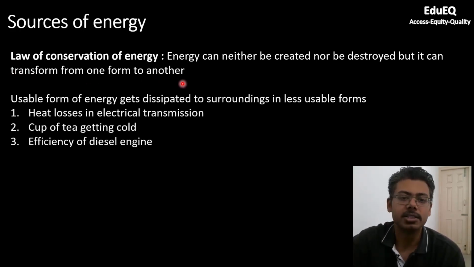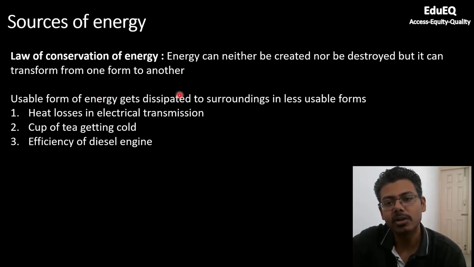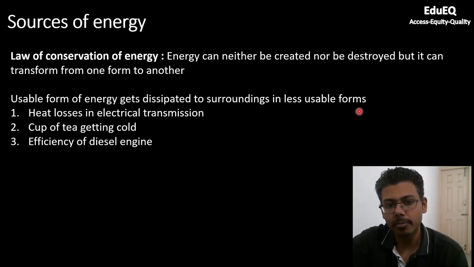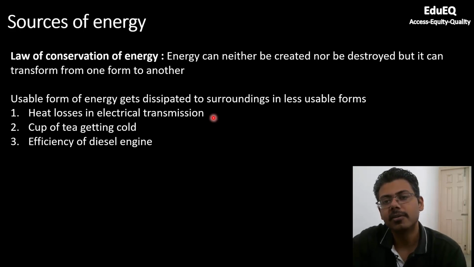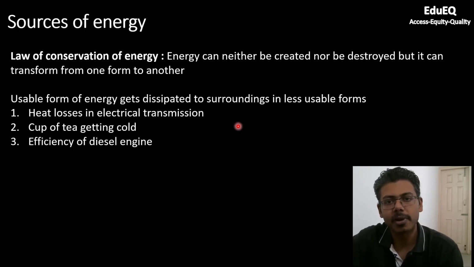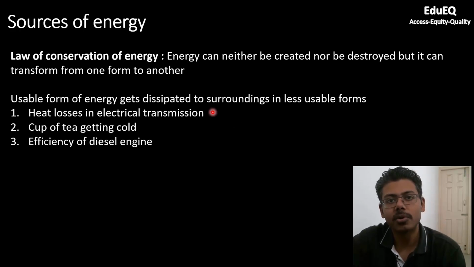Means the usable energy that we have, that is very limited, and this usable energy immediately gets converted to non-usable or unusable. Usable form of energy gets dissipated or wasted to surroundings in less usable forms. For example, heat losses in electrical transmission. We have already seen in electricity chapter that heat loss in a transmission wire or across any resistor is given by I square RT, where R is the resistance. So that heat is nothing but dissipation. It is also used in some of the appliances like toasters, electric heaters, but it is not desirable always. For example, during transmission of power from one town to another town.